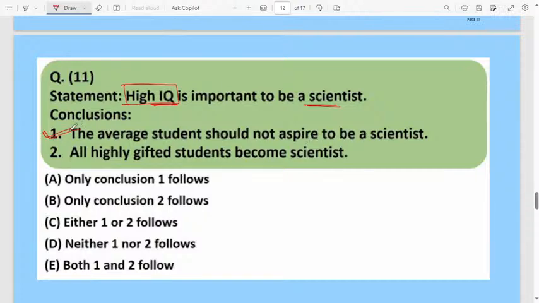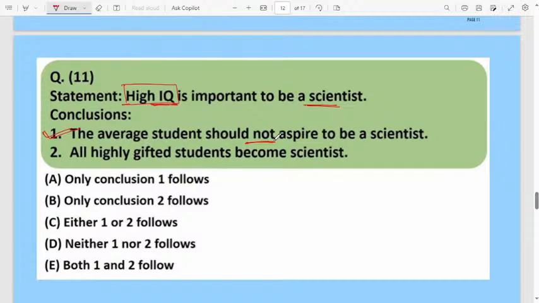This one is correct, because according to the statement, those who are average are not able to become a scientist, because in the statement it is mentioned that only high IQ students will become a scientist. Here, "should not" means they are not able to become a scientist. According to the statement, that conclusion is correct.